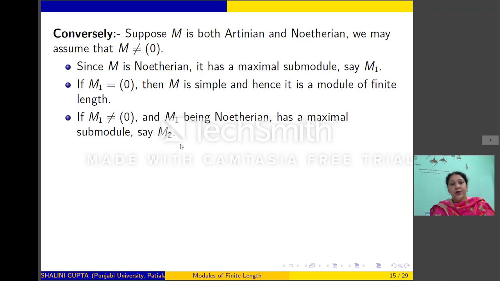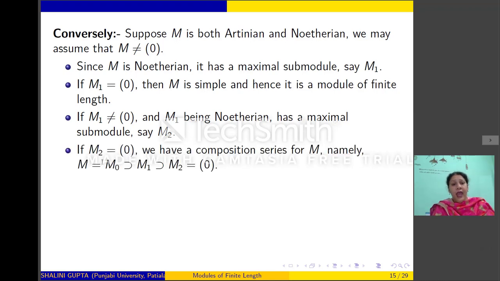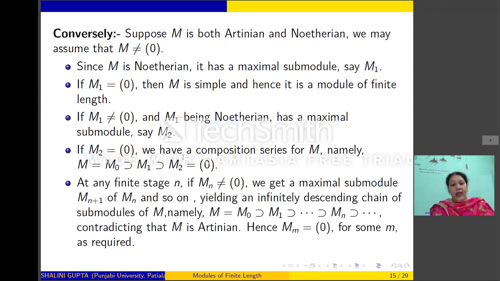Again, if M2 is 0, then M will have a composition series, namely M containing M1 containing 0. If M2 is non-zero, again, using the same argument, we will get that M2 will have a maximal submodule. So at any finite stage, if Mn is not 0 for any n, then we will get a maximal submodule Mn+1 of Mn and so on. So thus we will get an infinite descending chain of submodules, namely M0 containing M1 containing Mn and so on.